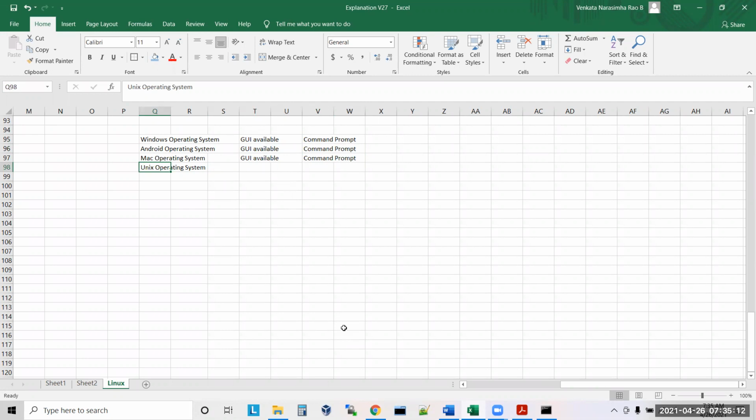Command based operating system. In case of Unix, we don't have any GUI available. Only command prompt. Understand? Even kids can operate Windows, right? Even kids can operate Android. If you give an Android phone to them, they will manage. I feel kids can use our phones better than us.